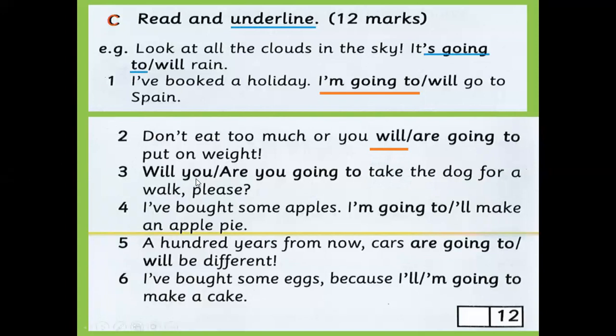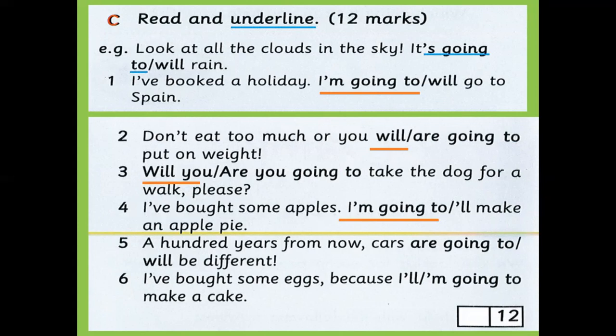Number three, will you or are you going to take the dog for a walk, please? Here there is a request. For the request we use will you. Number four, I have bought some apples. So if you buy some apples, why? So there is a plan to do something, right? So which one should we choose? I'm going to, excellent. I'm going to, or I'll make an apple pie. So I'm going to make an apple pie.